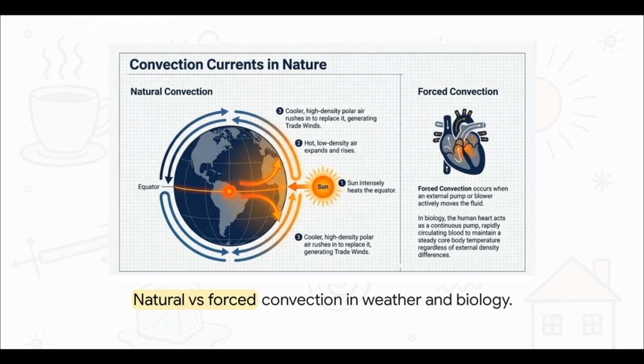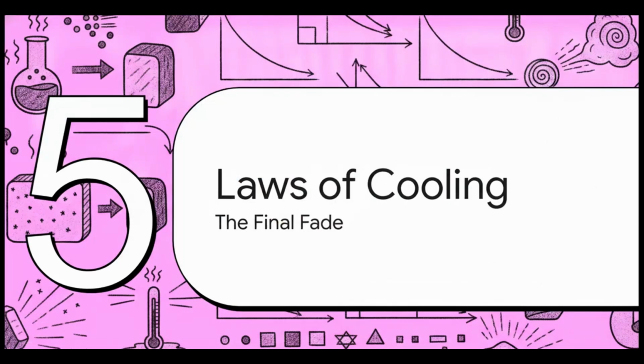Then, on the flip side, you have forced convection. In human biology, your very own heart acts as a continuous pump, rapidly circulating blood to maintain a steady core body temperature. It actively forces that fluid to move regardless of its density. So, from global weather patterns to your own beating heart, it's the exact same thermal mechanism at work. Pretty incredible.